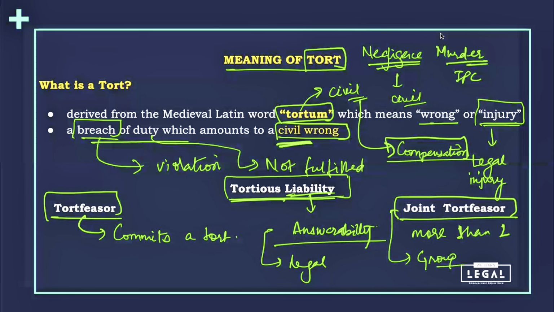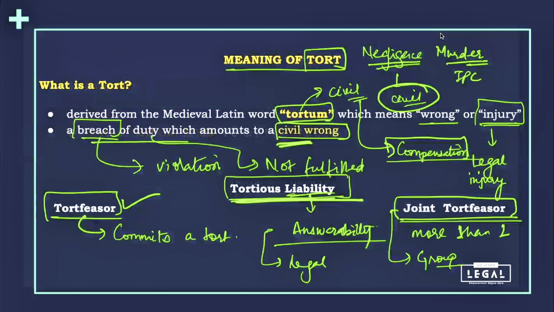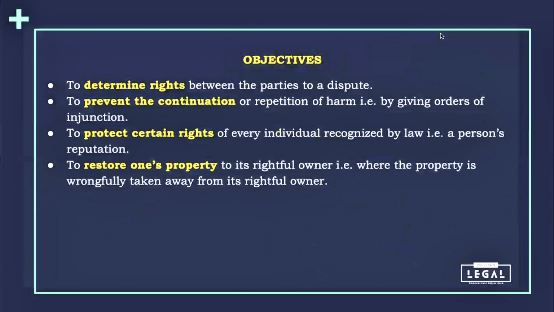All right. So here these terms are very important for us to understand. By tort we mean, firstly, it is a civil nature wrong. Secondly, the liability, the responsibility that comes onto us will be tortious liability. Thirdly, the person who commits the tort is called a tortfeasor. And the last is that if it is more than one person, like two or more, then it will be called joint tortfeasor. Now till here, we have generally understood the meaning of tort.